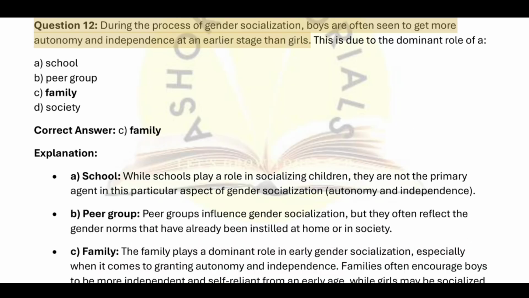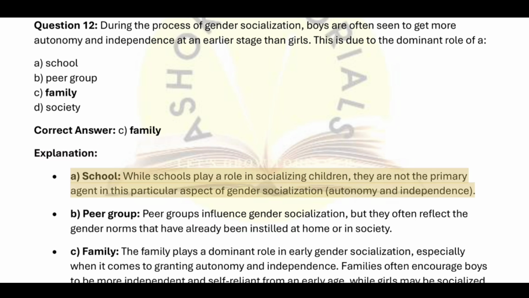Question 12. During the process of gender socialization, boys are often seen to get more autonomy and independence at an earlier stage than girls. This is due to the dominant role of: A. School, B. Peer group, C. Family, D. Society. Correct answer: C. Family.